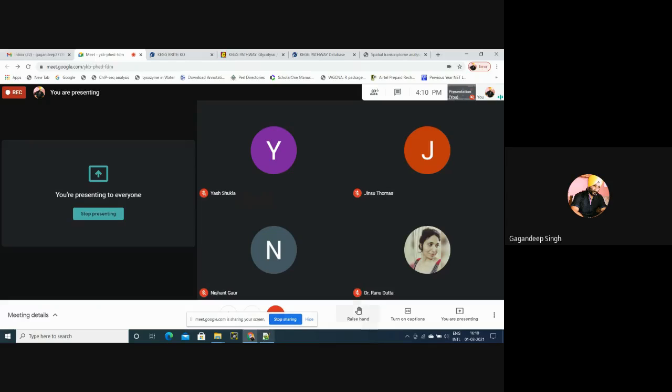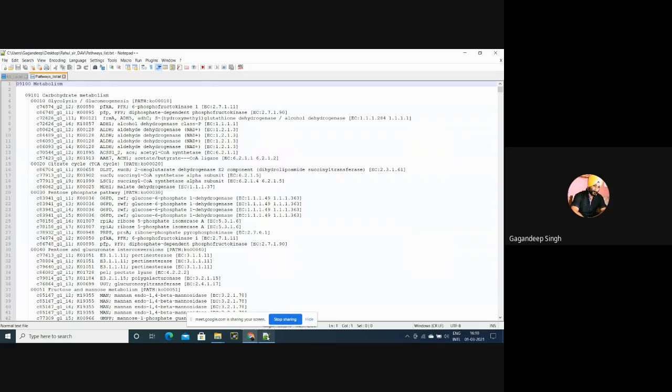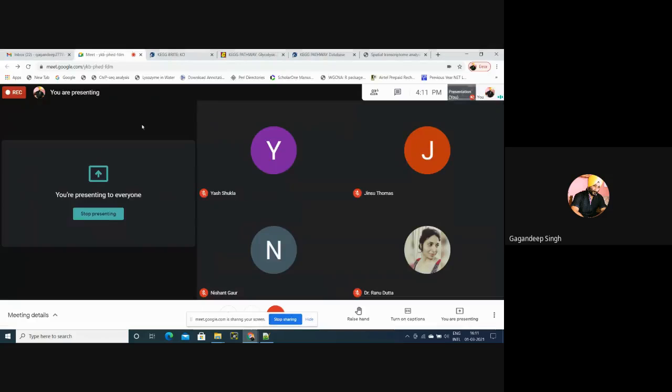One thing is remaining: how to calculate how many transcripts there are. You have to calculate this manually. I have calculated manually, for example 1, 2, 3, 4, like this. In carbohydrate metabolism, for example, you should count all the pathways related to carbohydrate metabolism and delete duplicates, and the number that remains is the number of transcripts in carbohydrate metabolism. It is similar for other pathways. Now, if you have any question or query, please ask.